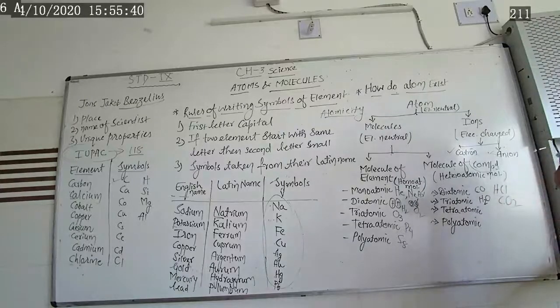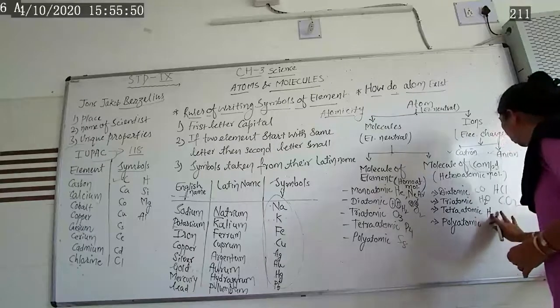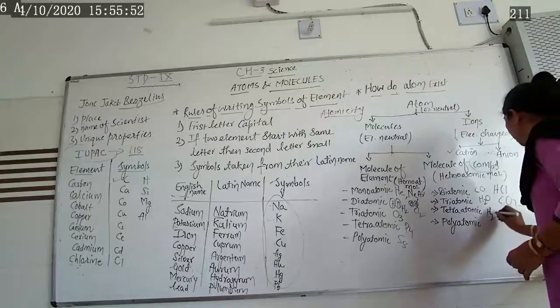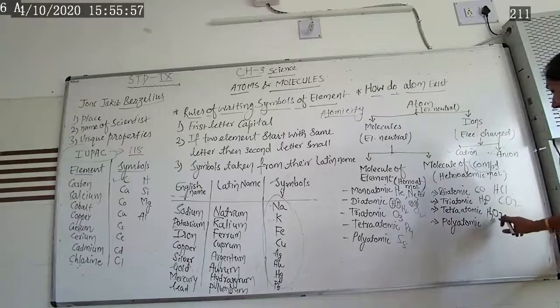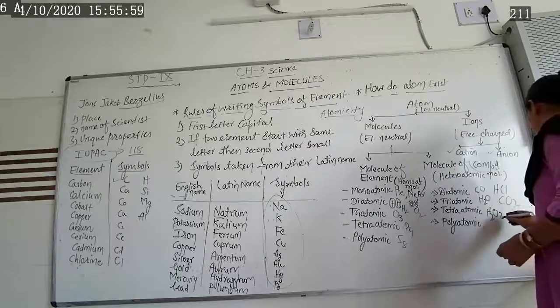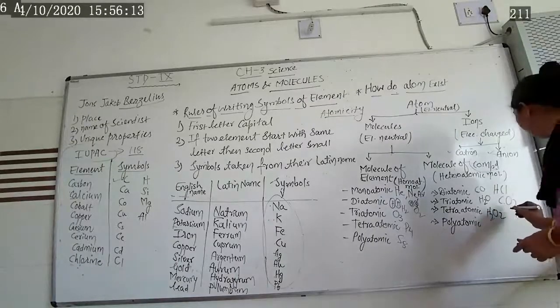Now tetra. Tetra once again means four atoms. Different atoms, not a single kind of atom. Let us consider this example, H2O2, hydrogen peroxide. In hydrogen peroxide, two hydrogen atoms and two oxygen atoms are combined together. Totally the atomicity is 4. So this type of compound is known as a tetraatomic compound.